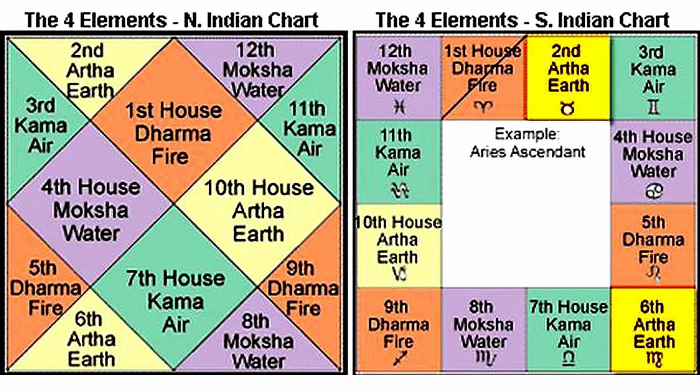Similarly, the second, sixth and 10th signs are Artha Trikonas. The third, 7th and 11th are Kama Trikonas. And Moksha Trikonas are the 4th, 8th and 12th signs of the natural zodiac.